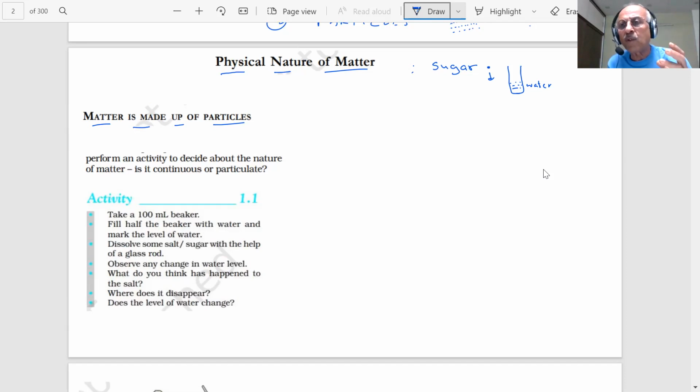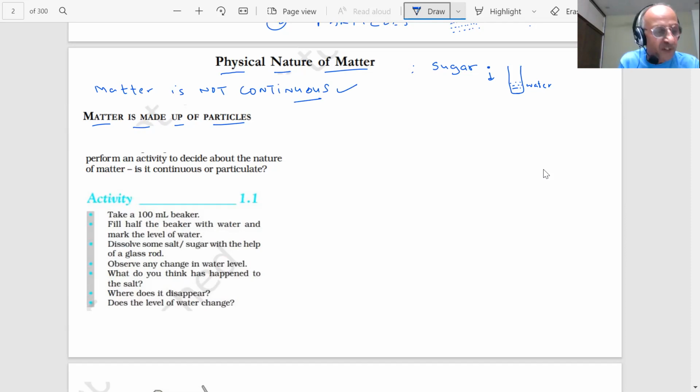Whatever is not visible to us, we may perform an experiment to prove that matter is not continuous, but matter is made up of particles.